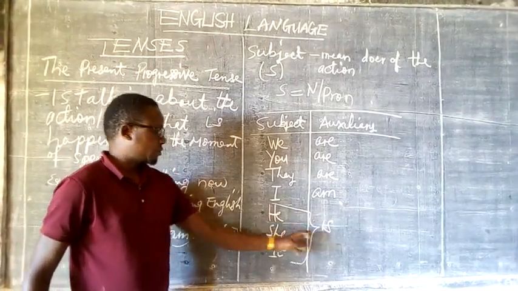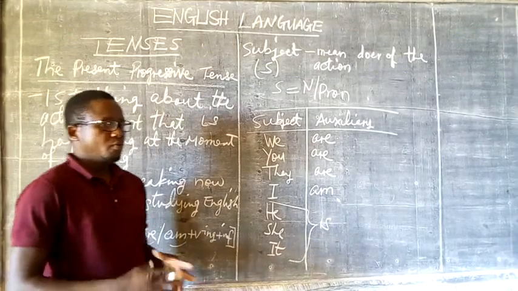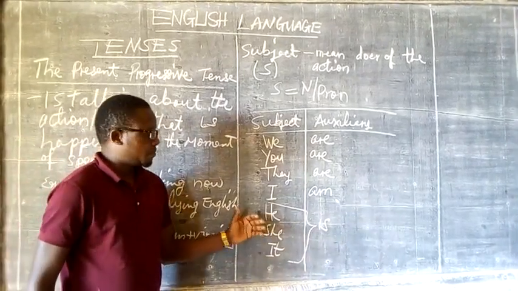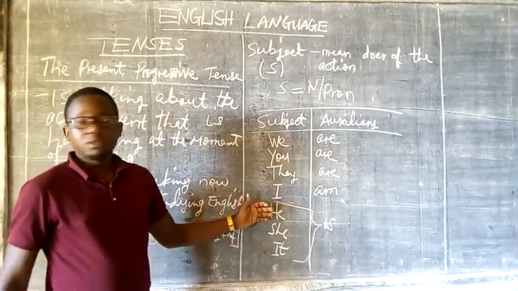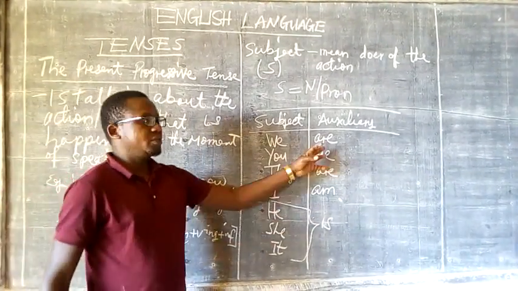He is, she is, it is. When you are making the present progressive tense, use these auxiliaries that agree with these subjects.